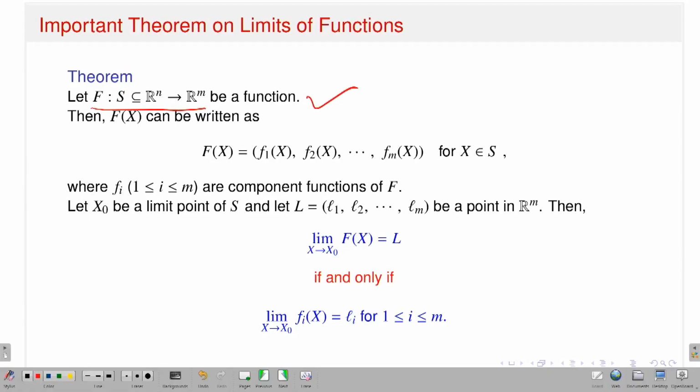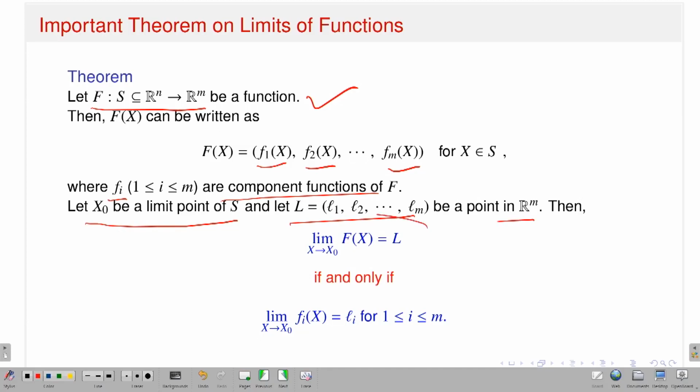Then capital F has a representation, so I can write capital F as m many components, small f1, small f2, up to small fm, where small fi are the component functions of capital F. Let x naught be a limit point of S, and let capital L, which is (l1, l2, ..., lm), be a point in Rm. Then the following is true.